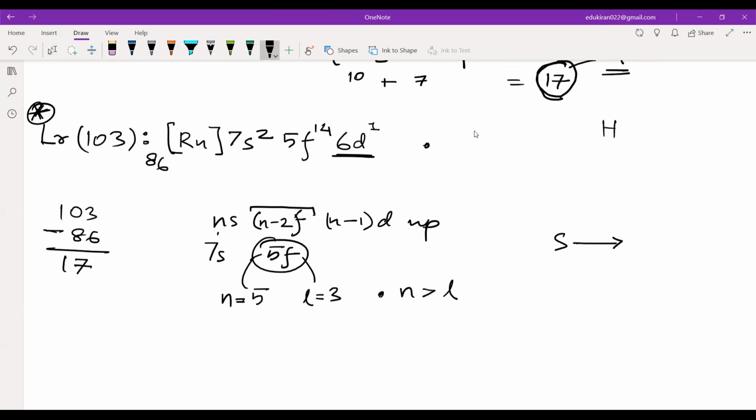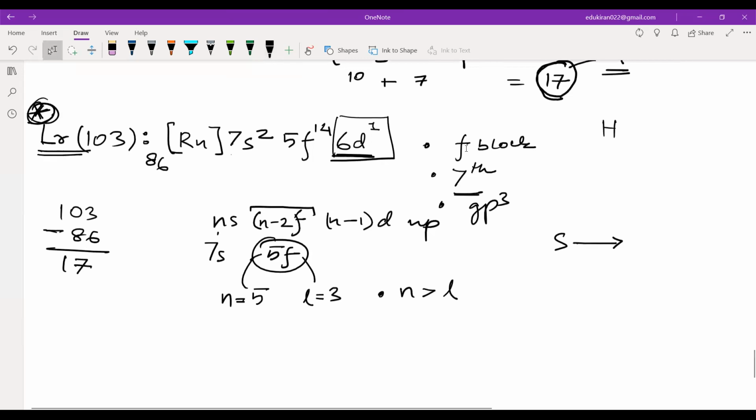This is the last element of the f block. It should be in the f block, right? And the period is fine. The seventh period, that is fine. And since it is in the f block, it is in group 3. So this should be the answer, but we are getting some different answer because the last electron that we are filling is in 6d1. Okay, I will tell you about it in the next class, okay? Yes, sir. Lawrencium 103, okay?